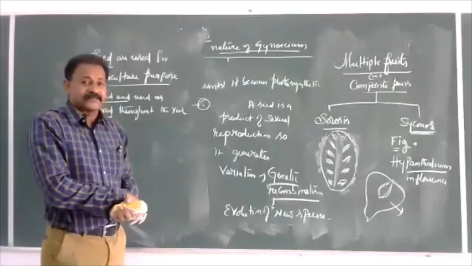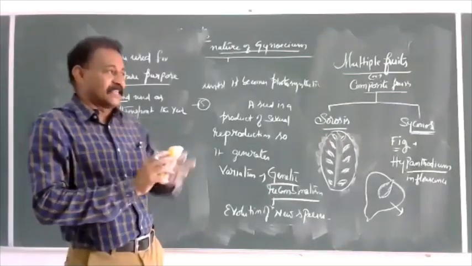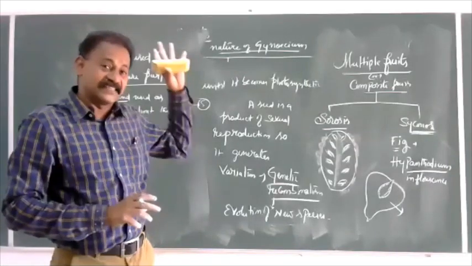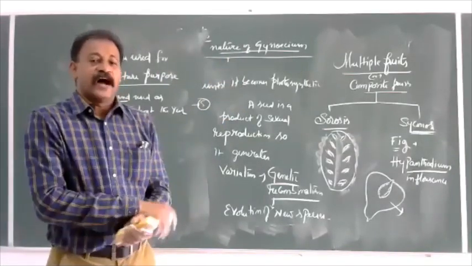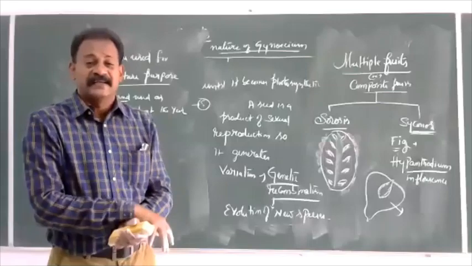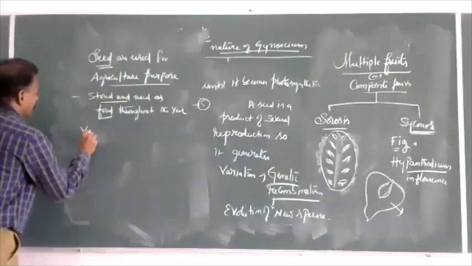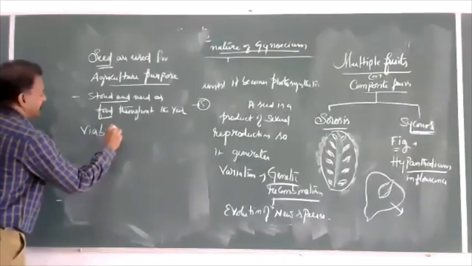Now, the question comes: when a seed is liberated from the plant or harvested from a crop, how long this seed remains alive is called viability of seeds.